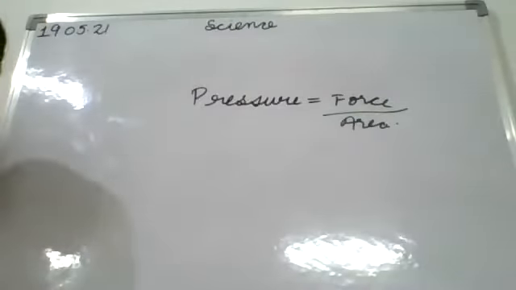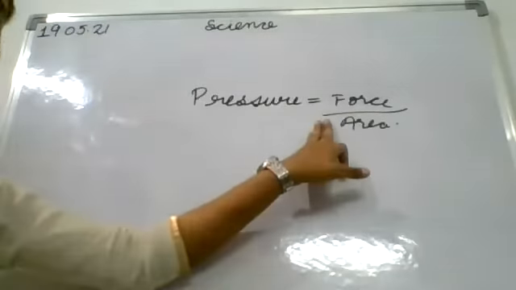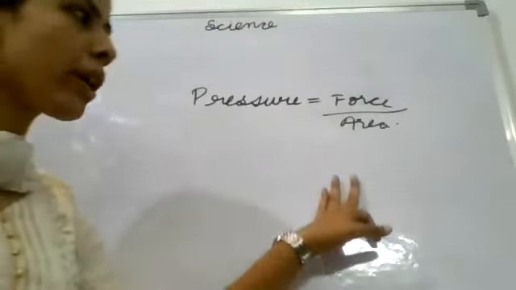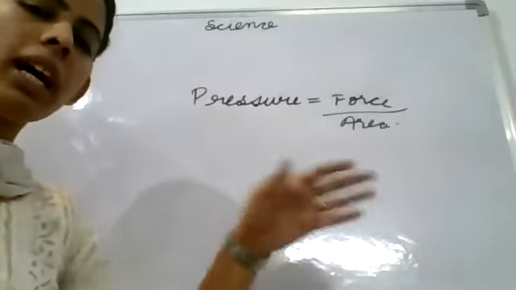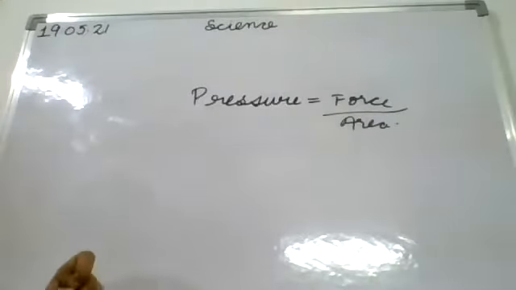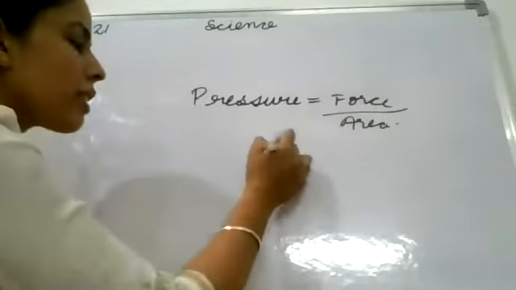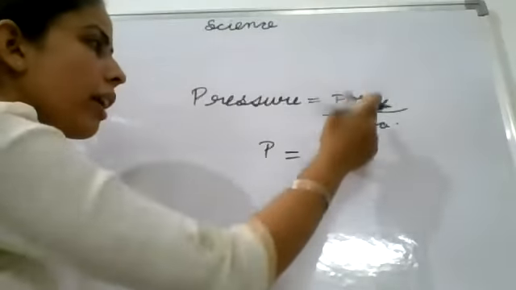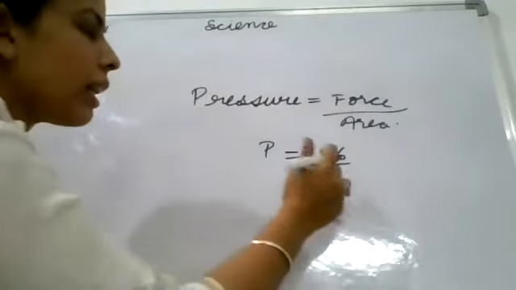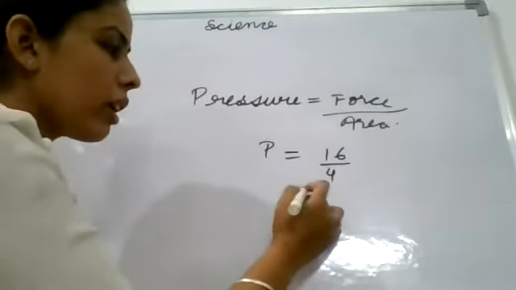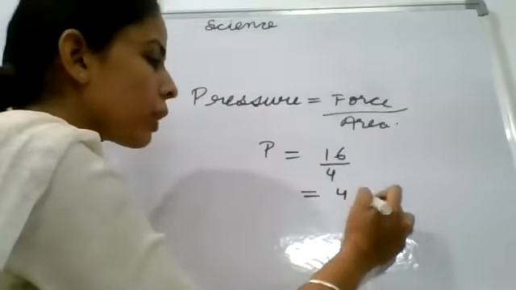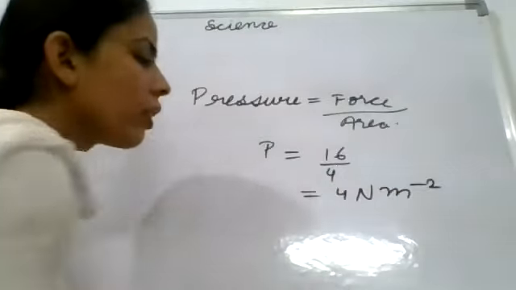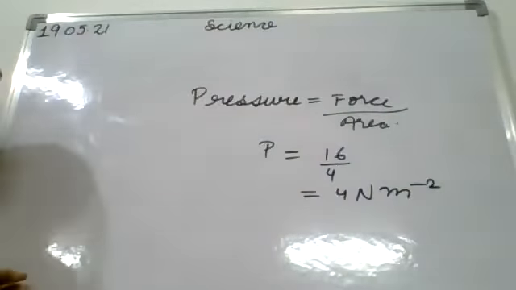There is also a question in the practice assignment: if the force is 16 Newton and the area is 4 meter square, what will be the answer for pressure? The answer will be 4 Newton per meter square. You have to write the units of pressure also. Clear?